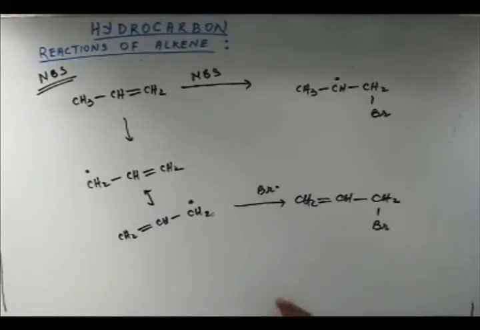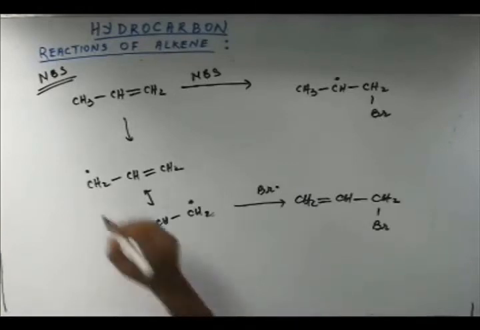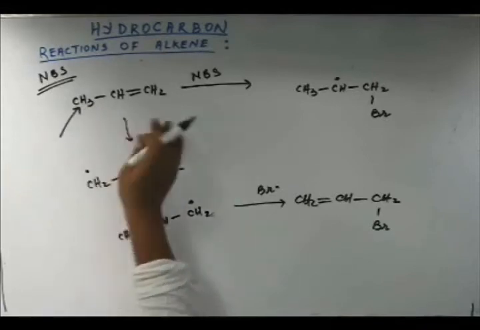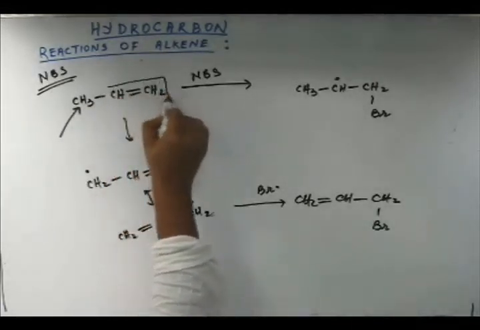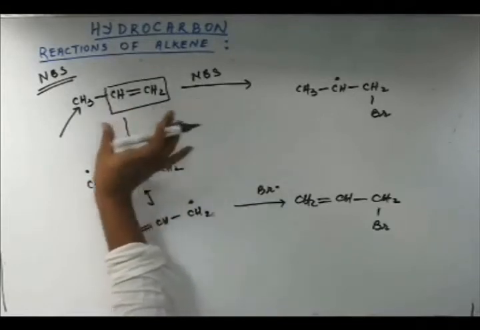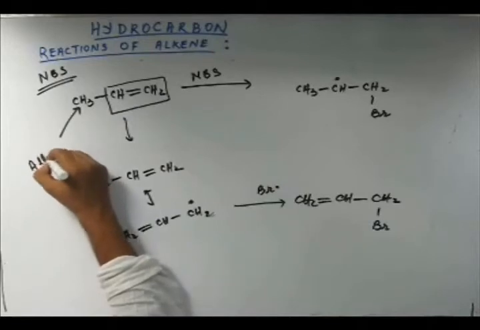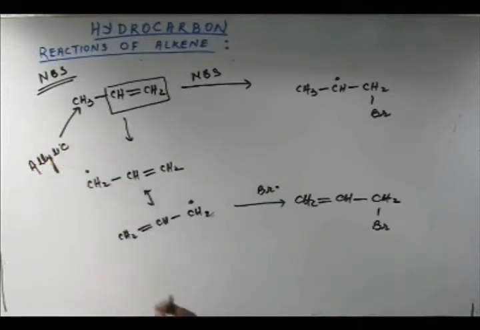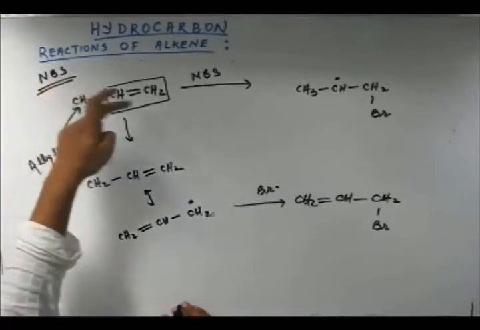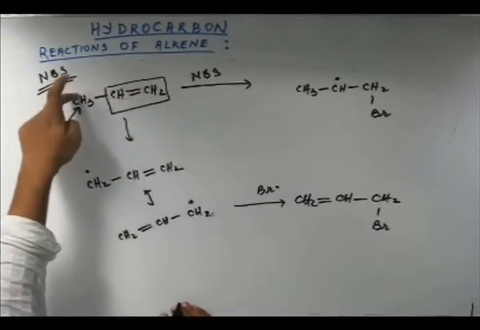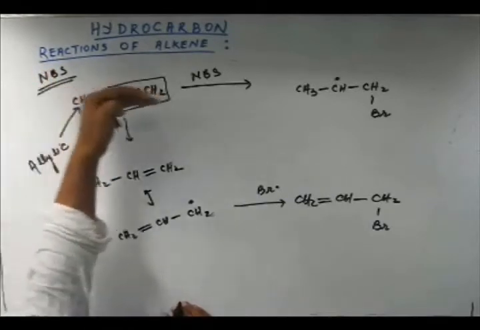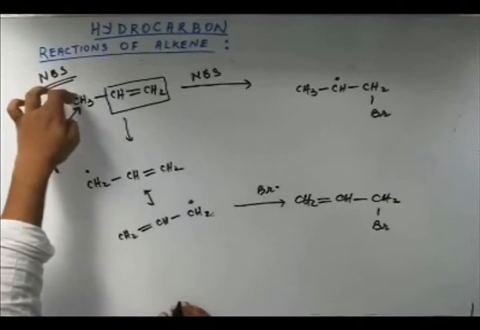Br dot will get attached to the allylic carbon. This carbon, which is adjacent to the alkene, the carbon to which the alkene is attached, is called the allylic position or allylic carbon. The allylic position is important because there can be resonance with the pi bond from the allylic position. If you have a plus charge, a minus charge, or a free radical here, that can participate in resonance with this pi bond. That's why this allylic position is important.